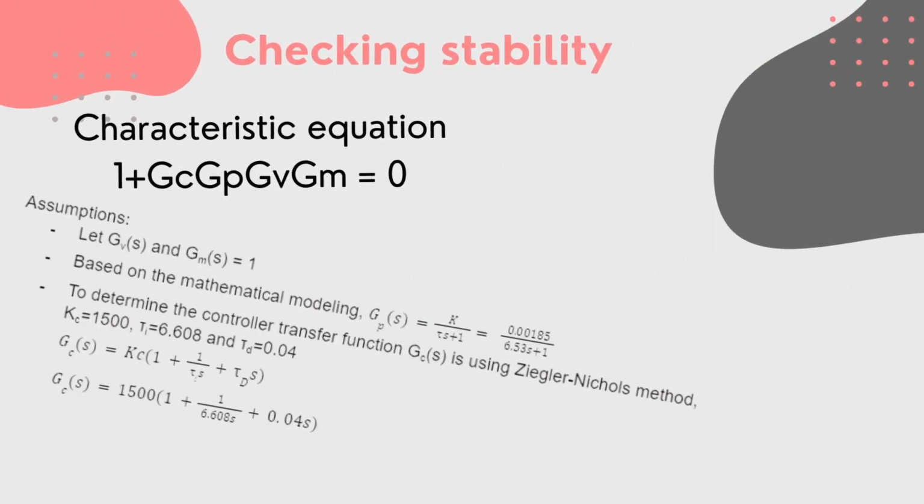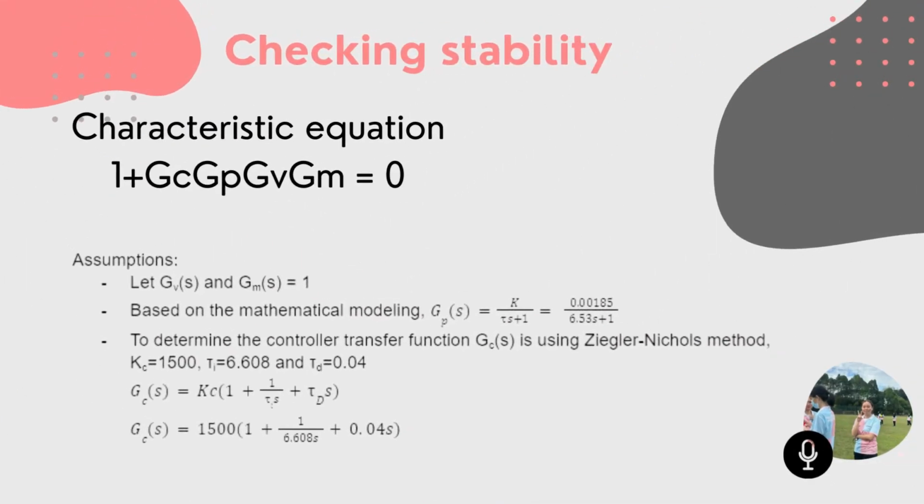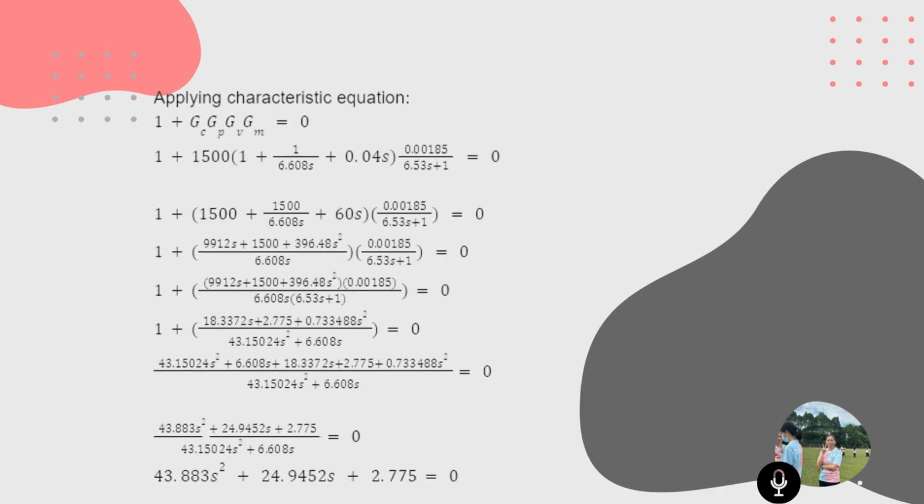Before checking the stability, we need to make a few assumptions first. First, GB and GM are equal to 1, so GP will be our transfer function, while the controller transfer function, GC, will use the Ziegler-Nichols tuning method, with the values that we gained from trial and error in the simulation. Then we apply the respective data into the characteristic equation, and finally we can obtain the quadratic equation from the working.